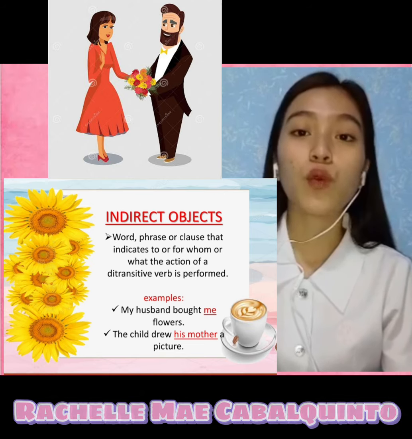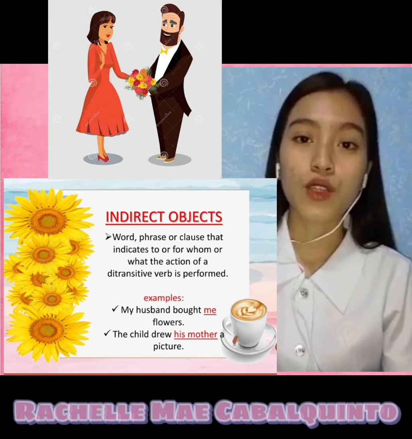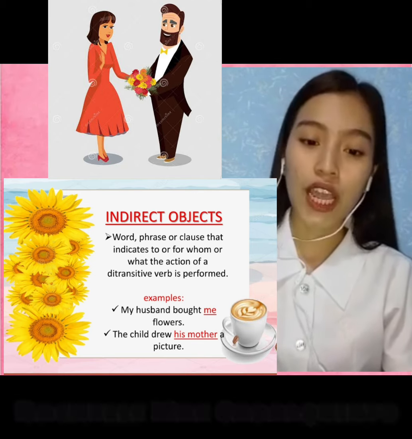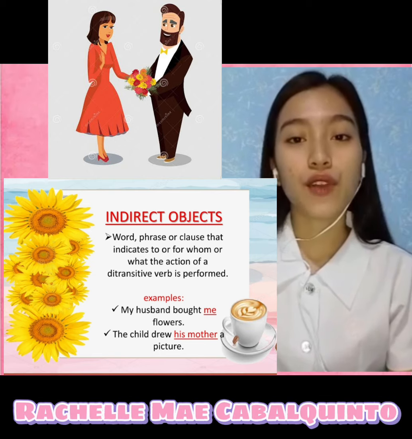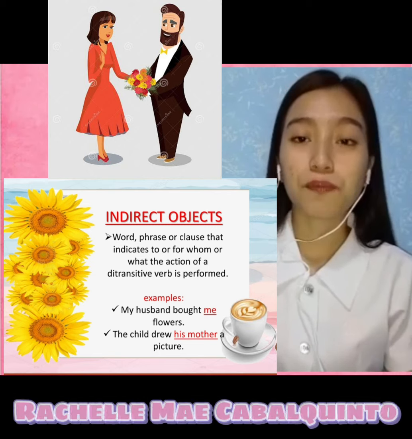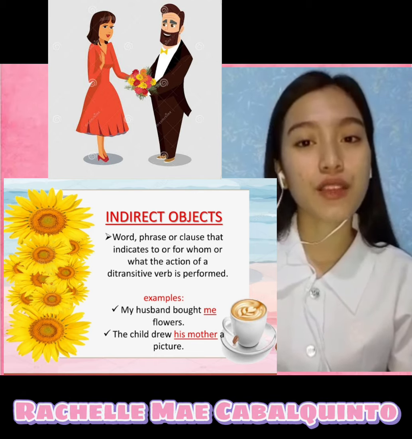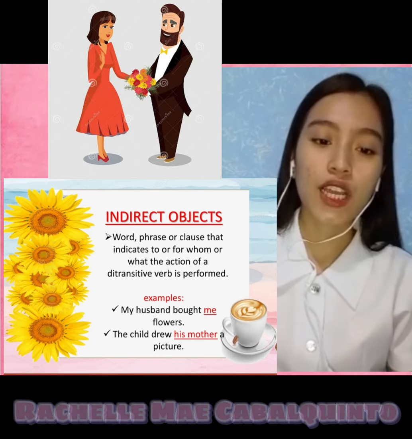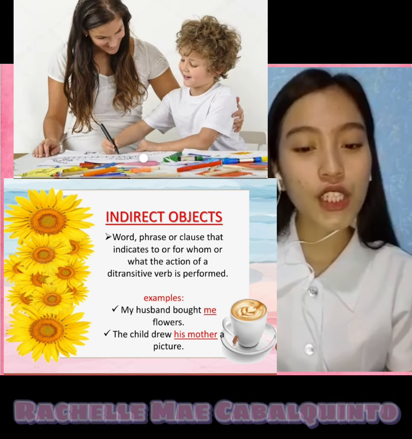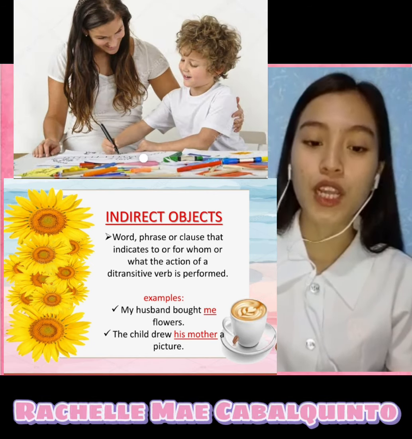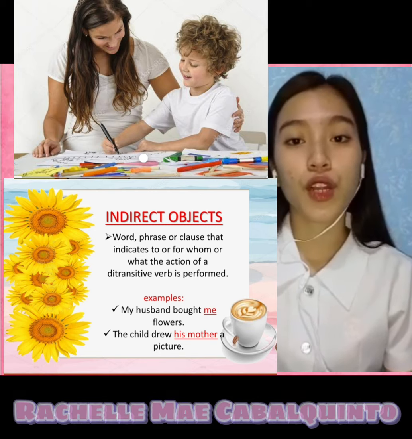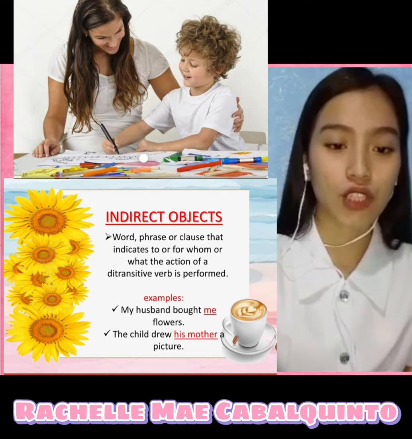So the husband was the one who bought flowers, which also made the action, and me is the receiver of the action. So in the sentence, you can see that there was a receiver of a certain action. So I have here also, the children drew his mother a picture. So the children were the ones who made an action and his mother was the receiver of the action.